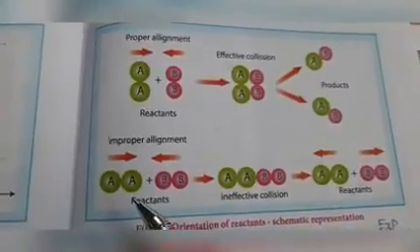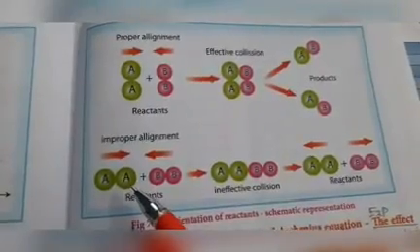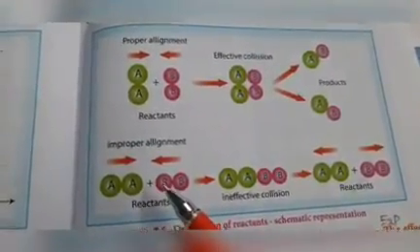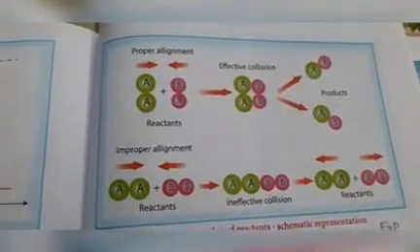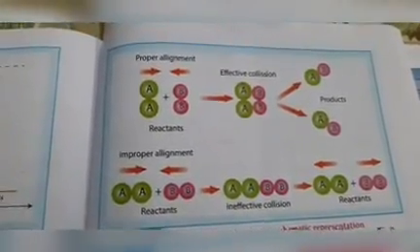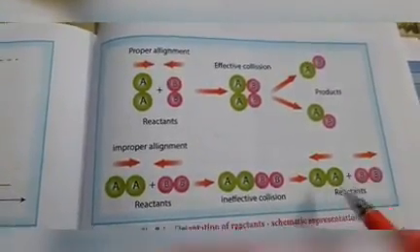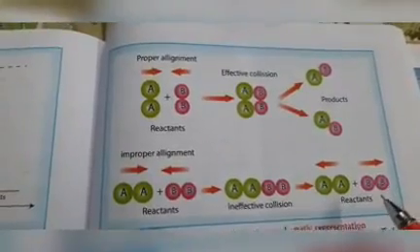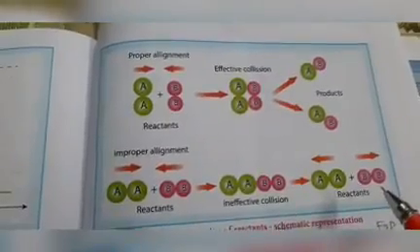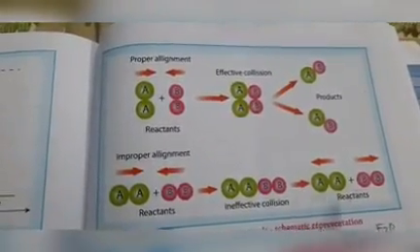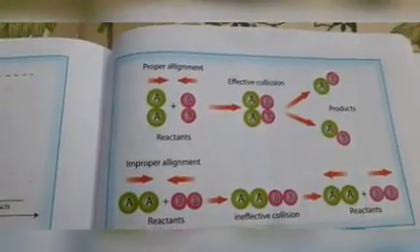Here also A2 reacts with B2, but this A can easily touch this B, but this A cannot touch this B. So again it will separate and again only reactants form. That means in this reaction product won't form. That means even though it contains minimum energy, orientation is also very important.